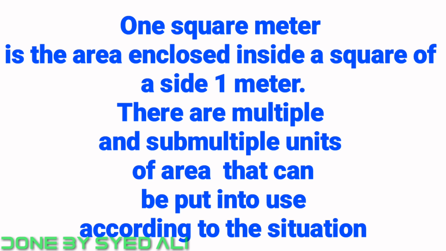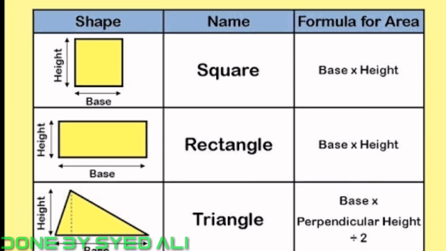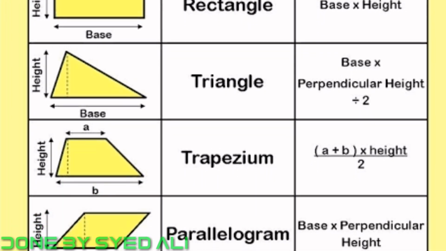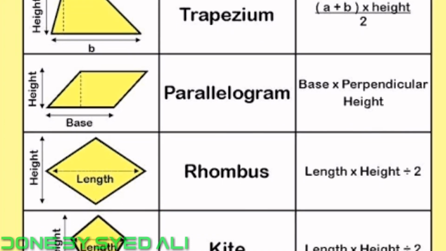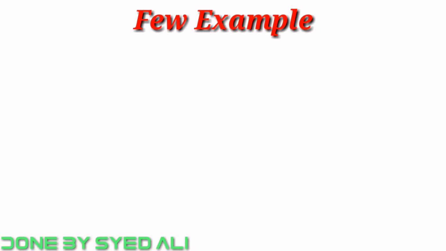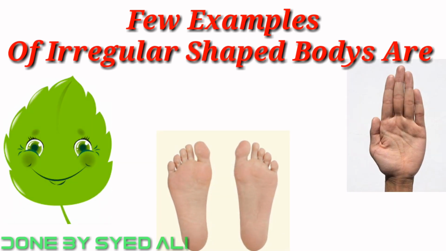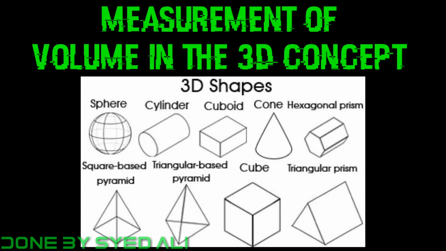There are multiple and sub-multiple units of area that can be put into use according to the situation. Refer to the table below. For regular shaped bodies like circle, triangle, rectangle, and square, we can use the following formulae to calculate area. Few examples of irregular shaped bodies are palm, foot, and leaf. Measurement of volume in the 3D concept.